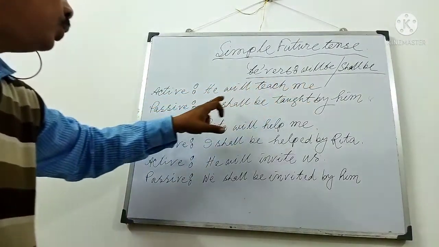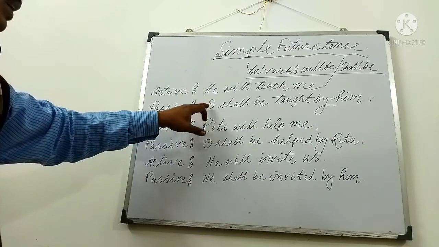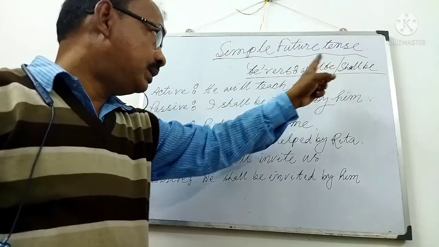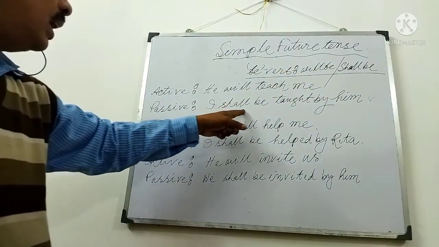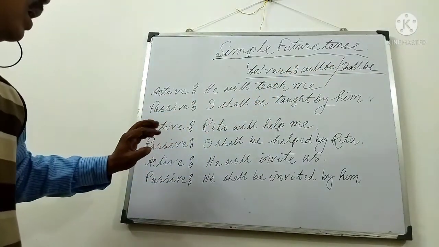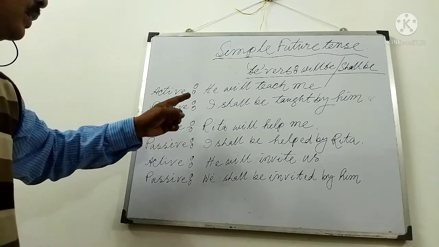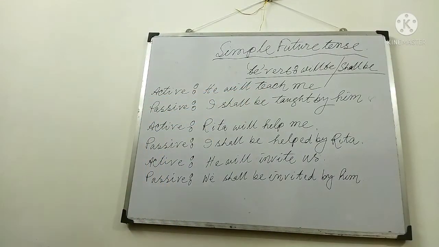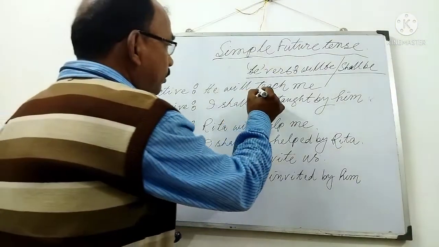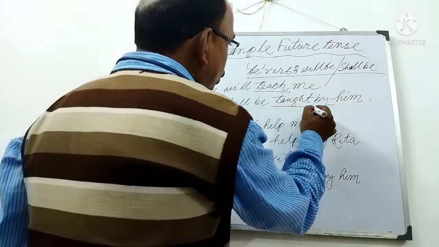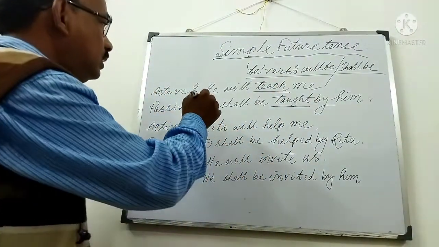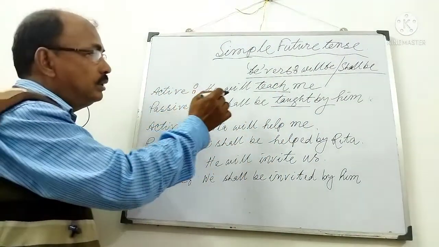Me changing to I. Then according to the be verb in future tense, shall be, will be here, and third form of the main verb, teach, taught I have written, then I have written by, he changing to him.